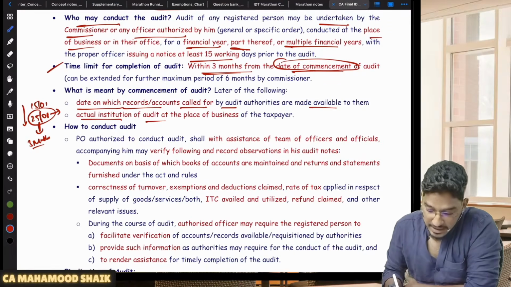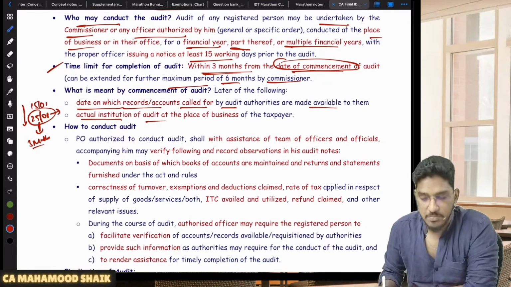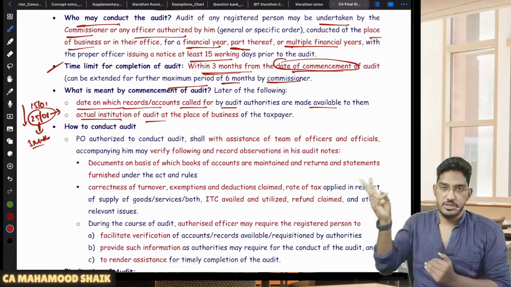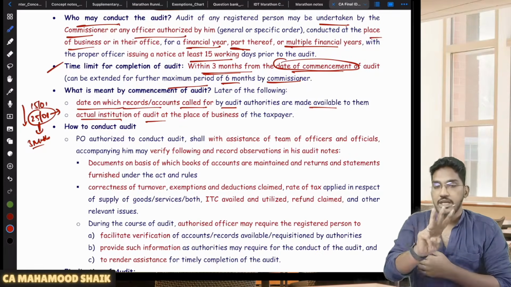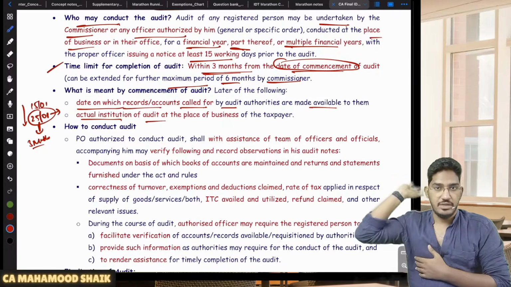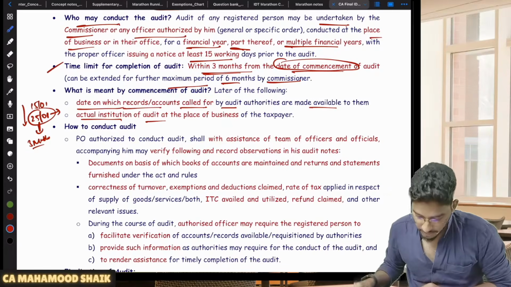So that period can be extended by a maximum period of 6 months by the commissioner. Commissioner can extend that duration for completion of the audit by 6 more months. So 3 months without any extension. If there is a valid reason, commissioner will extend that duration for 6 months. Total 9 months they will have the time for completion of the audit.